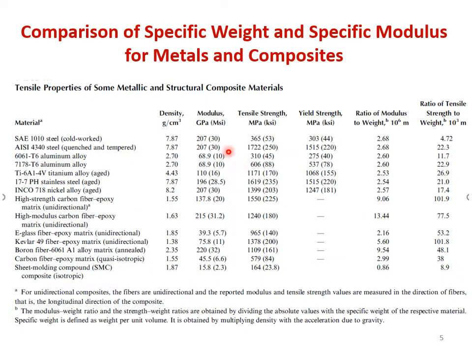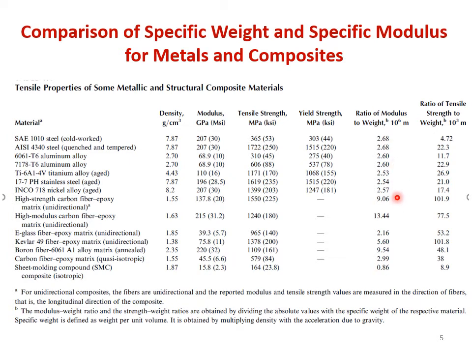Now, if you take the ratio of modulus, this 207, and divide it by the product of 7.87 into 9.8, you will obtain a value of 2.68. This is the ratio of modulus to specific weight, right? So if you see for metals, up to nickel alloy, it is in this range, 2.57, 2.54, 2.53, 2.6, 2.68.